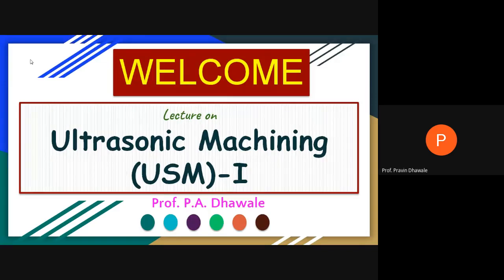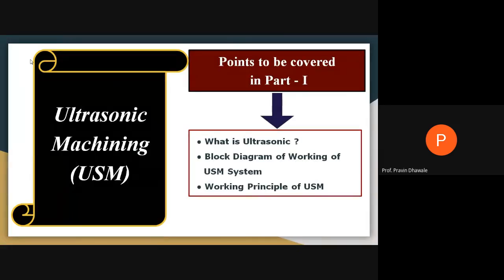You may call it the advanced manufacturing process. In ultrasonic machining, we already discussed what the ultrasonic wave is, how ultrasonic machining works. It was shown by a block diagram, and we also discussed the working principle of ultrasonic machining.